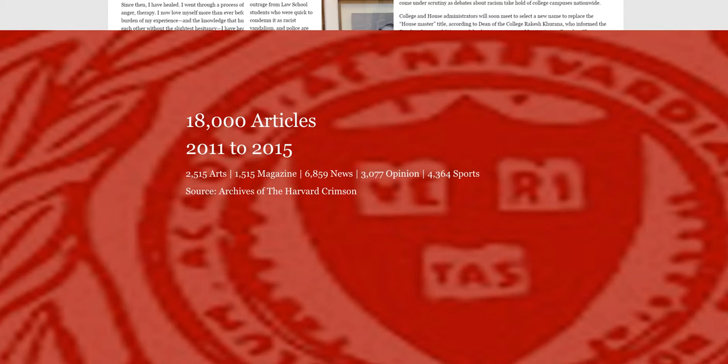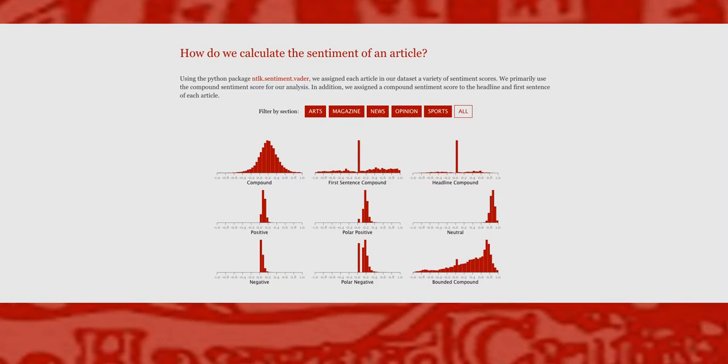of the newspaper. We calculated 4 sentiment scores for each article: positive, negative, neutral, and compound. We also calculated the sentiment scores of the headline of each article and the first sentence of each article. From histograms of these scores, we get 3 key takeaways.